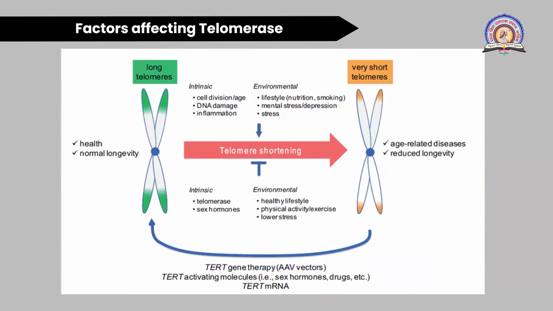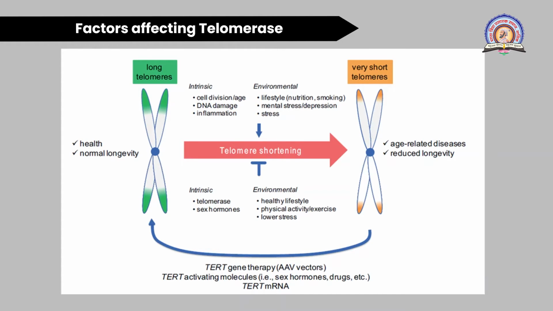In this figure, you can see the factors which affect the telomerase enzyme, so that it will eventually affect the telomere length. Here you can see two chromosomes, the first in green and the second in orange. First we'll discuss the green chromosome, which has long telomeres.